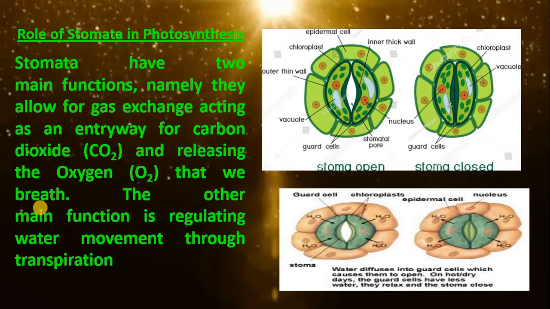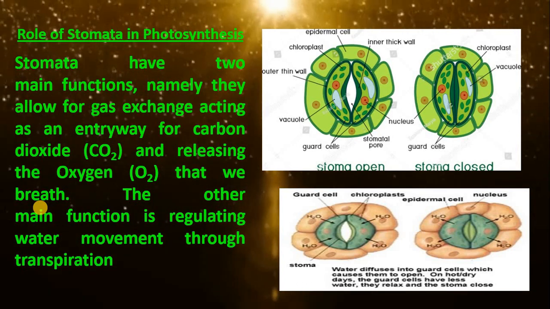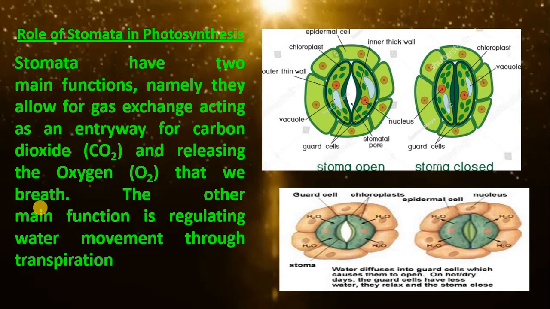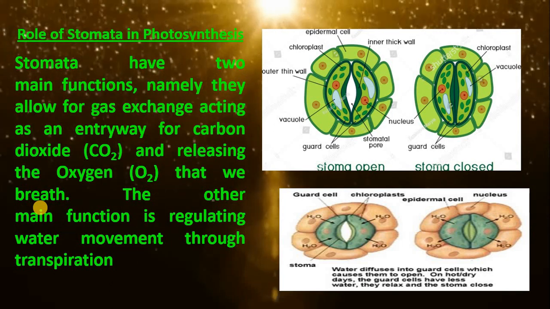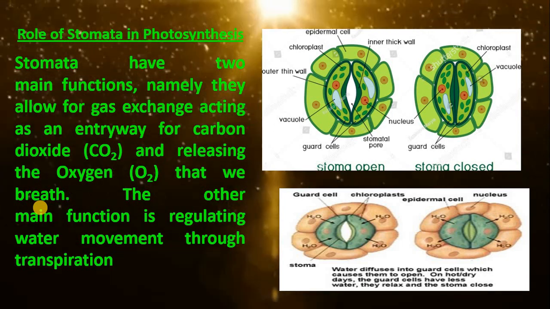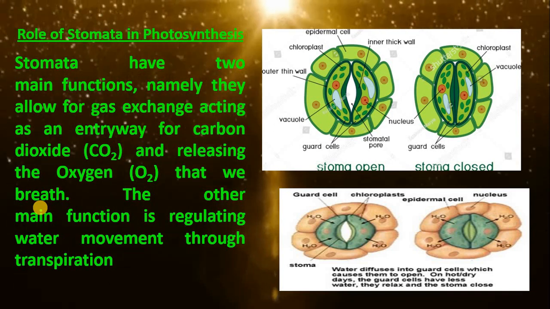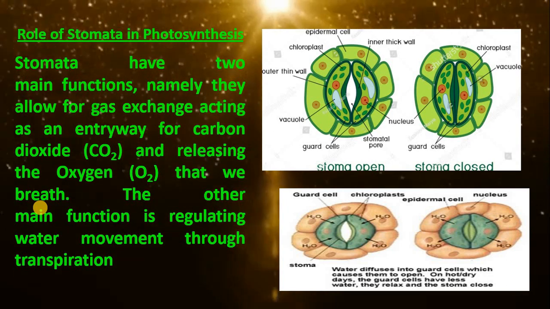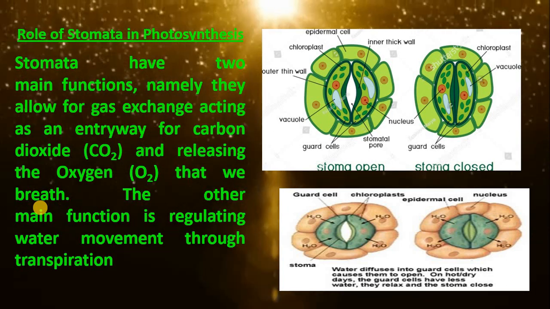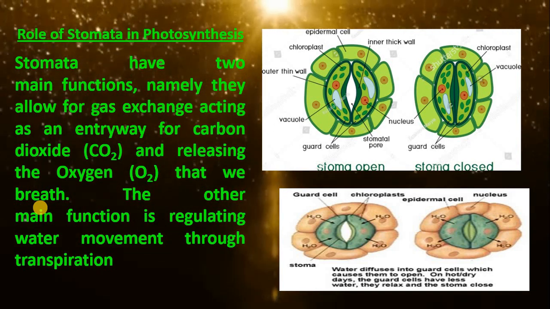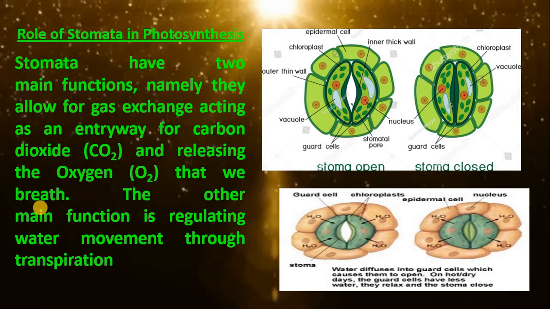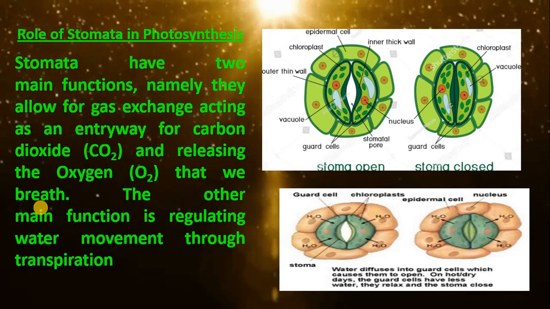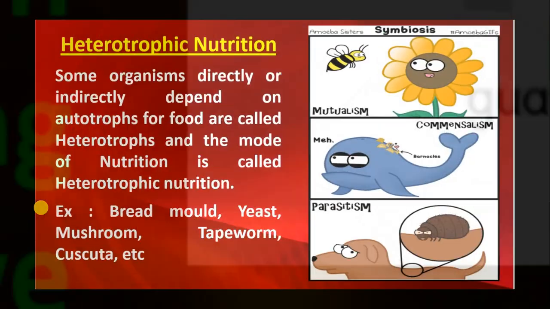As we know, photosynthesis takes place in the leaves. If you observe the leaves under a microscope, you can find tiny pores called stomata. Stomata play a vital role in photosynthesis. Usually, stomata carry out two main functions. The first is gas exchange, acting as an entryway for carbon dioxide and releasing the oxygen that we breathe. The second is regulating water movement through transpiration.